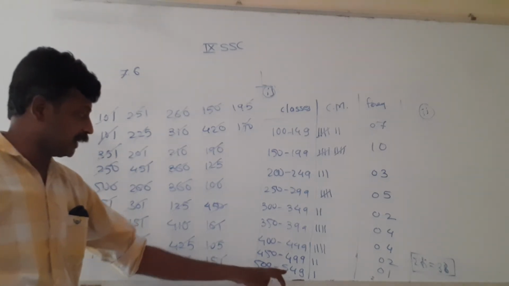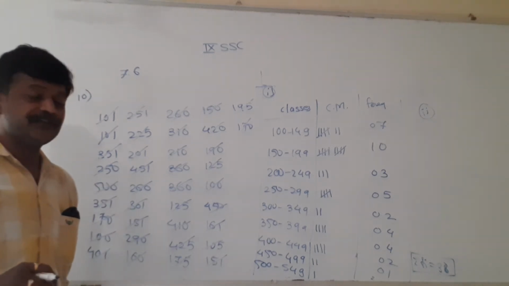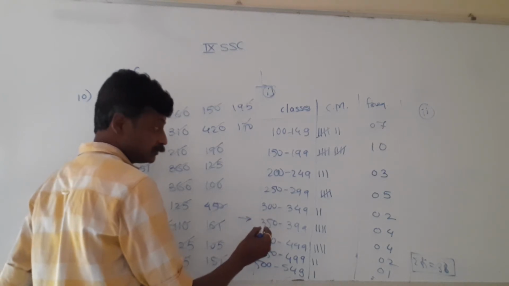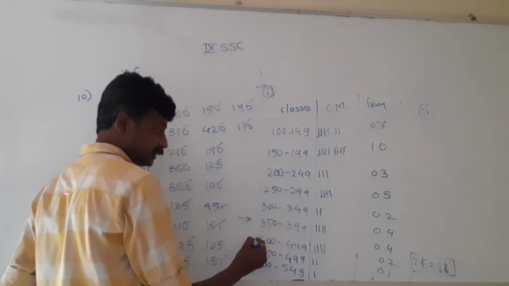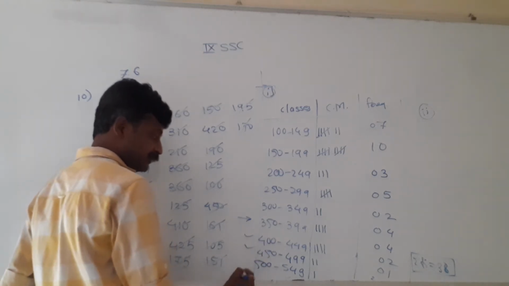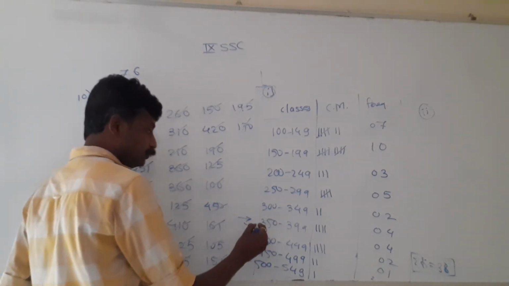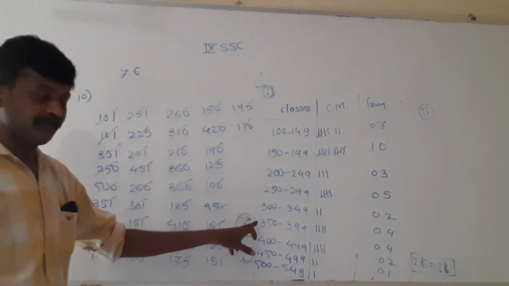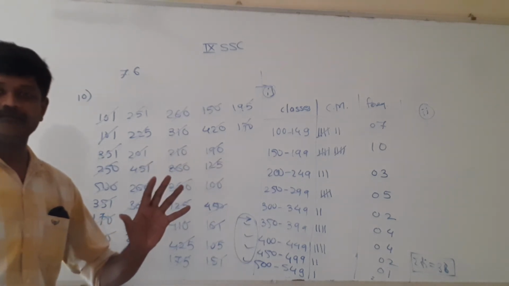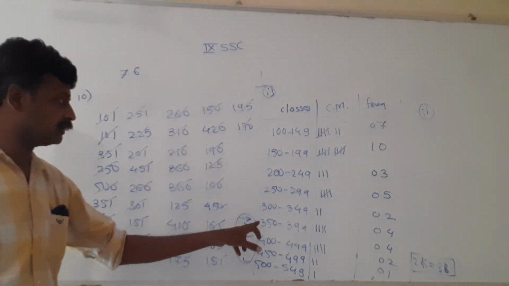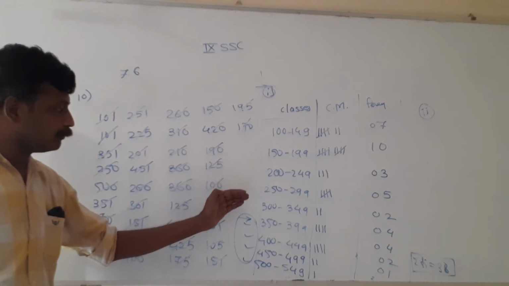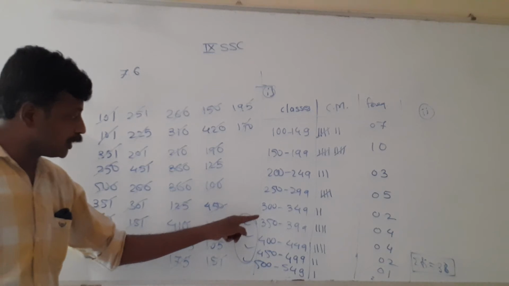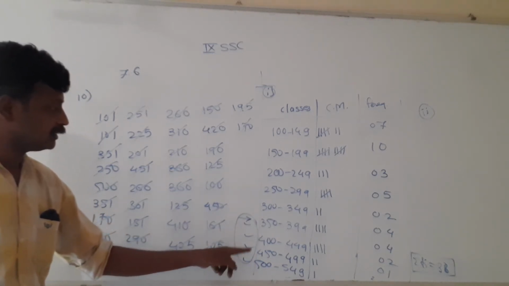Maximum is still 549, 500 is there. So 350 and above means 350. Here those who donated 350 and above. This class is also 350 and above. So we have to add these frequencies of these 4 classes. Here it is 350 minimum. So if anybody donated 350, it will cover in this group. And those who paid more than 350, they are going to cover till these 4 groups. So we need to add 1, 2, 3, 4 class frequencies.